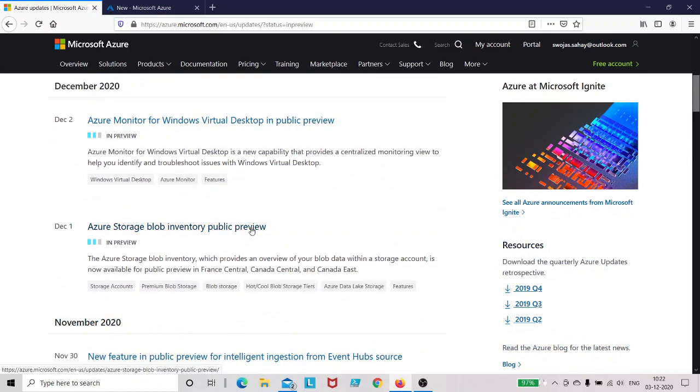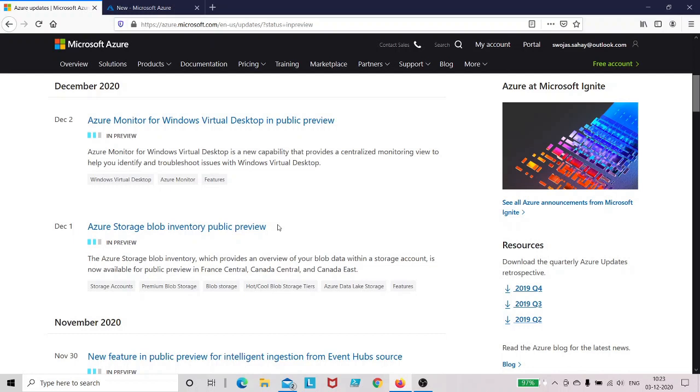Now the entire idea is to get feedback from the customers. So Microsoft will make these features available on the Azure platform for the customers. Customers will try the product, give their feedback, and then the feedback will be used to improve the product itself. Once the preview is completed, if Microsoft thinks that the product can now be released onto the market, they will then make it generally available to the public.